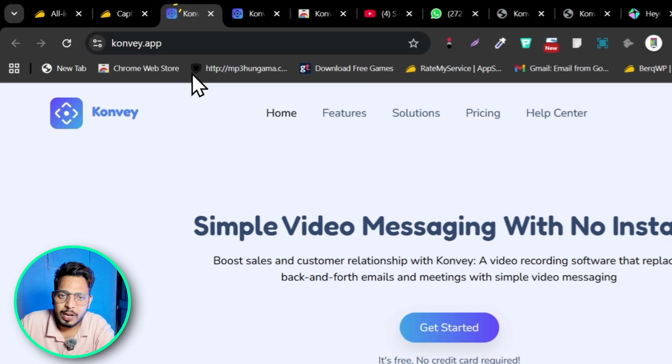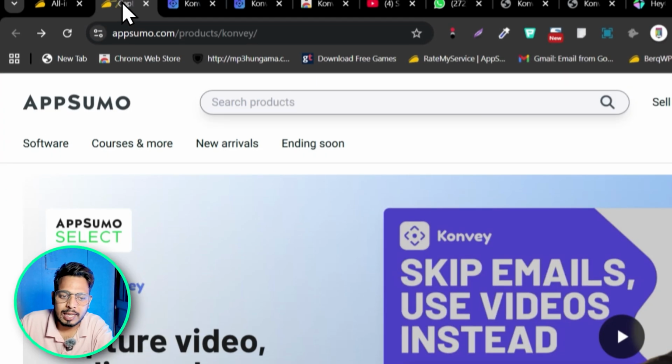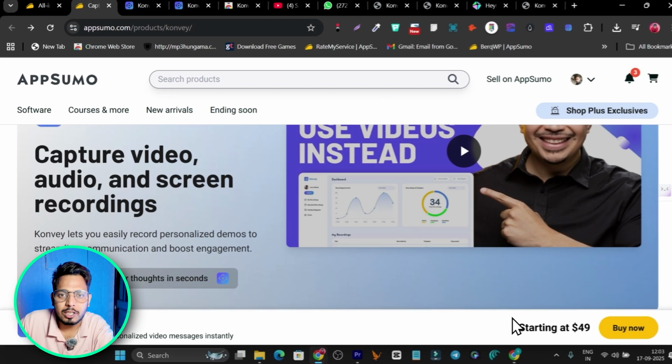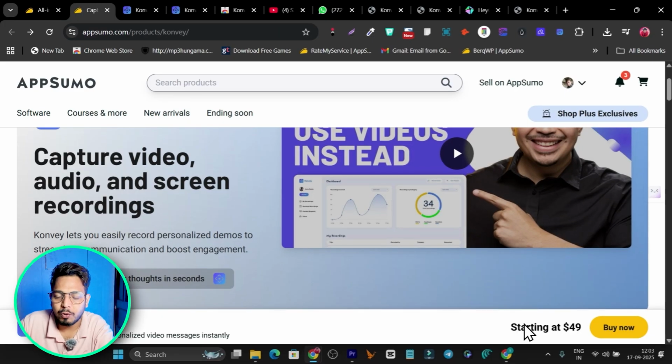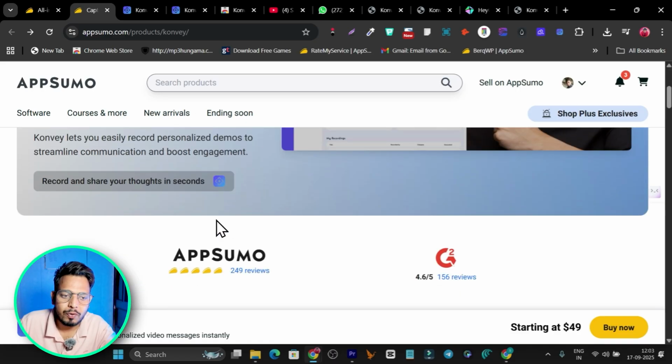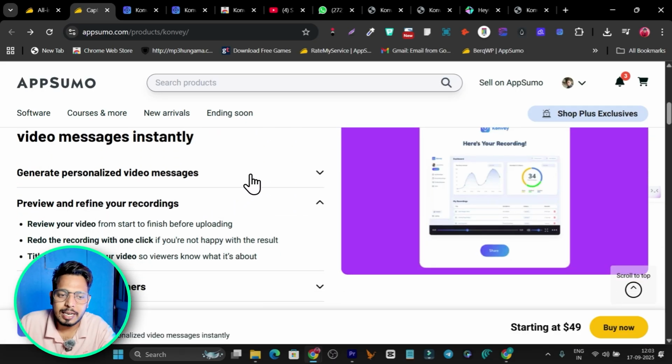So this is Konvey, and right now it's back again on AppSumo. The pricing is normal and affordable, that is a $49 one-time payment. Yes, this is a one-time payment you have to pay and you will get lifetime access. So if I scroll down below, you can read more about this tool.